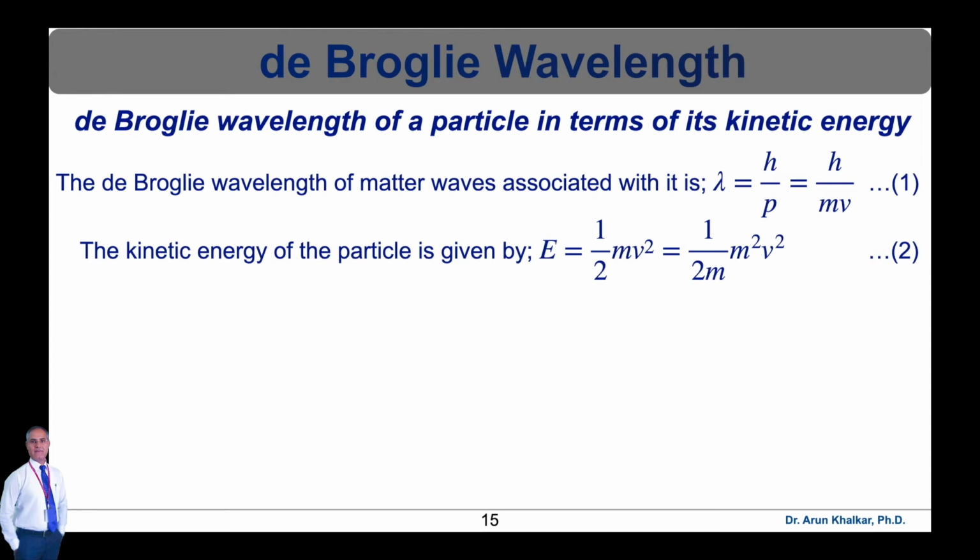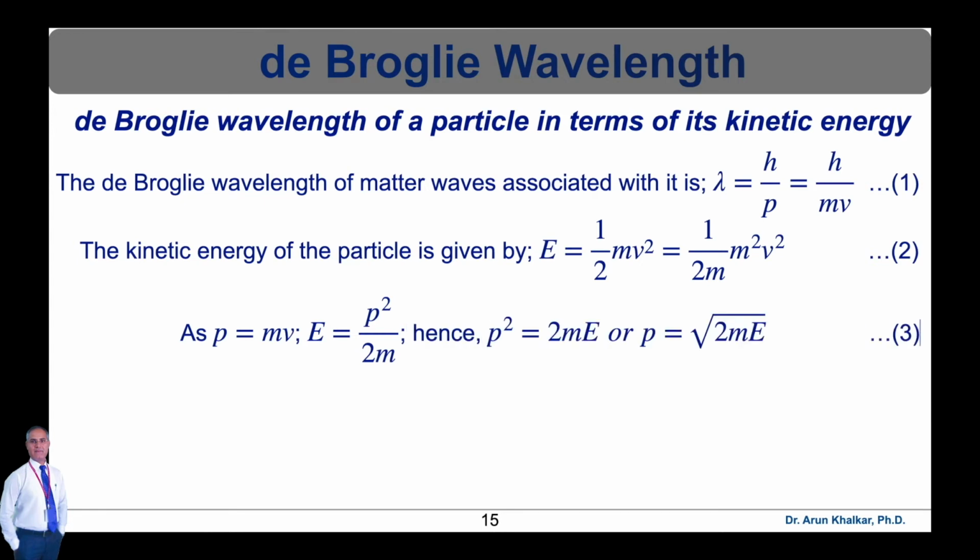So this is equation number 2. As p is equal to mv, rearranging this equation, we can write E is equal to p square upon 2m, or simply p square is equal to 2mE, or p is equal to under root of 2mE. So this is equation number 3.